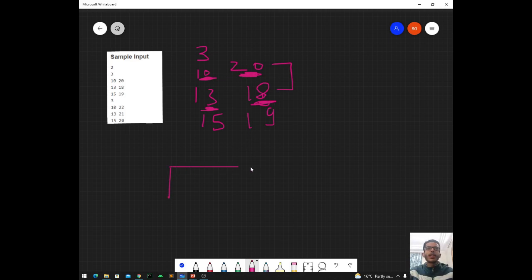So let us create an array of answers. This first player is going to win against the second player, so he will get 2 points. Now the match will be between these two players. Out of these players we can again see that this lower limit li is less than this lower limit, and this upper limit is greater than this upper limit. So we can say that the first player is going to win, so again he will get 2 more points, and then the match will be between these two players.